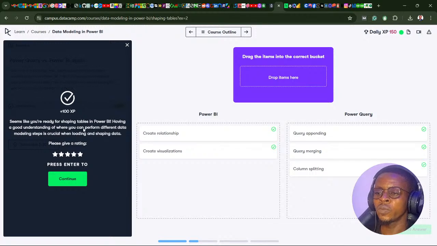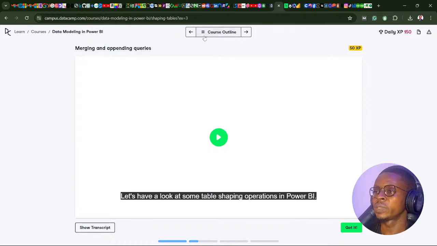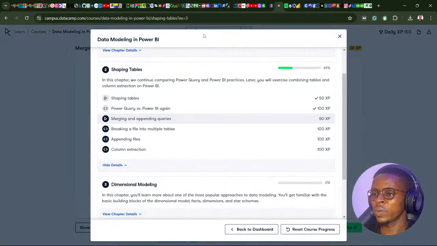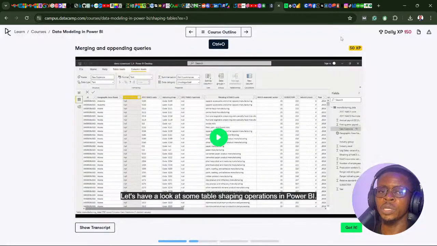Having a good understanding of where you can perform different data modeling steps is crucial when loading and shaping data. So let's continue and learn about merging and appending queries. I think we covered this also in the introduction to data transformation in data preparation in Power BI. You will learn merging and appending.